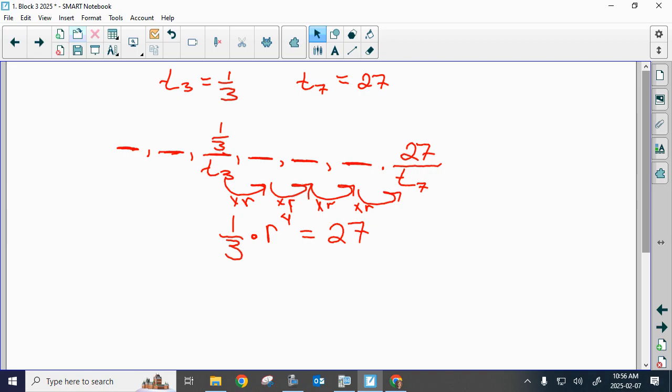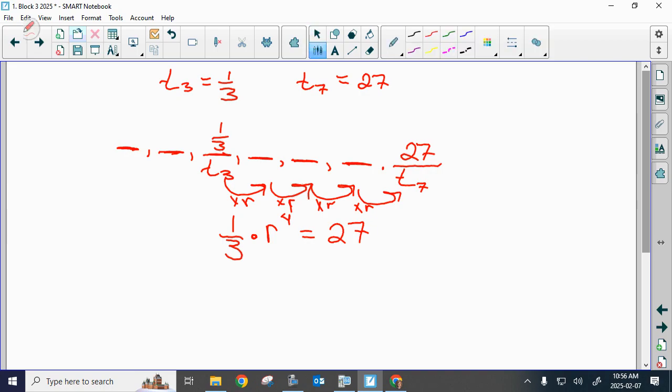Do you recognize that your r would have been positive or negative 3? If you just put positive 3, you didn't acknowledge the fact that it could have been negative 3. Now, you need your T1 to come up with your general formula. So you're going to have two sequences. When you're looking at the two sequences, you're going to have to backtrack to figure out what T1 is, because I want the general term formula for both cases.